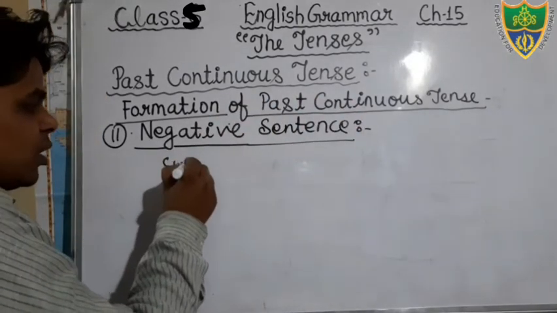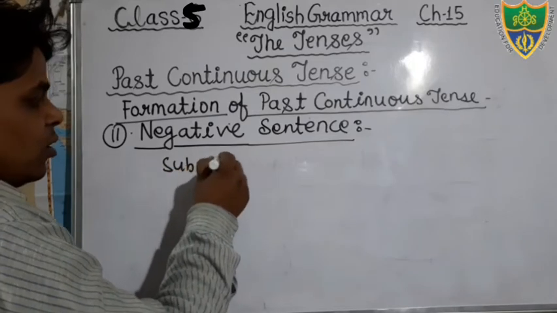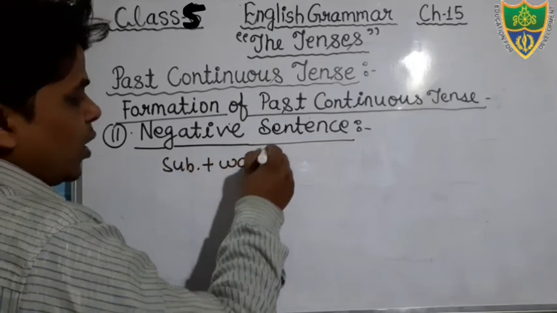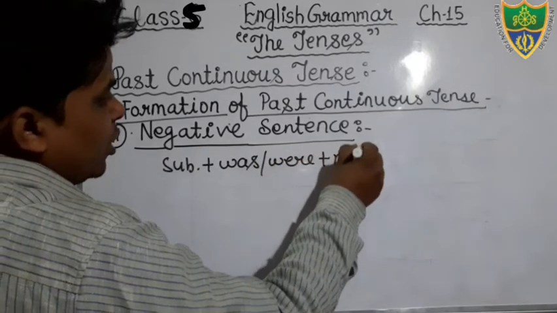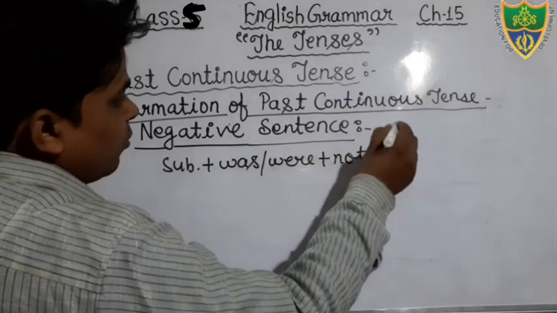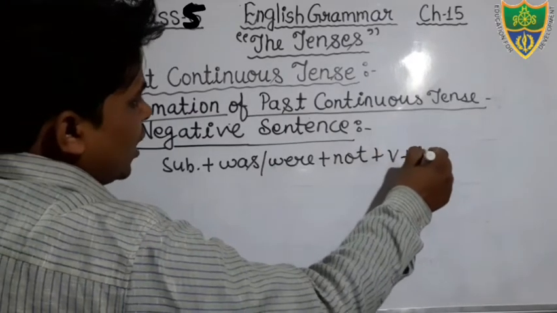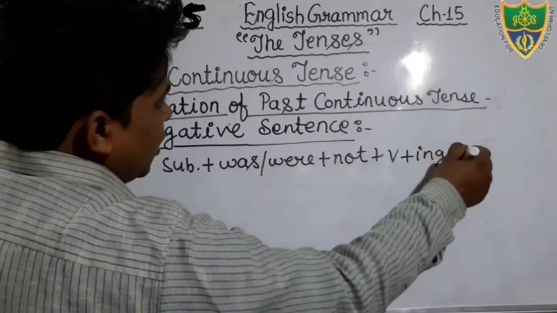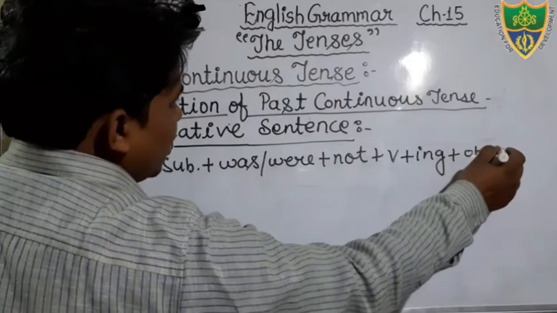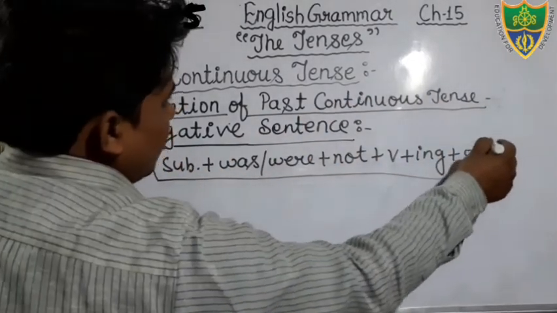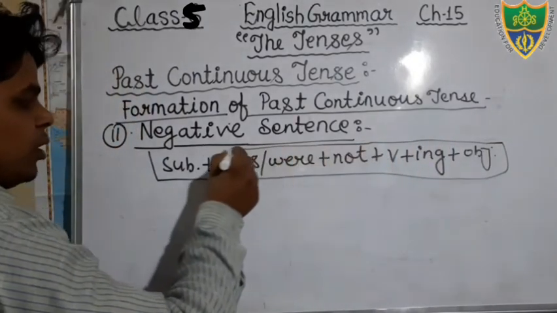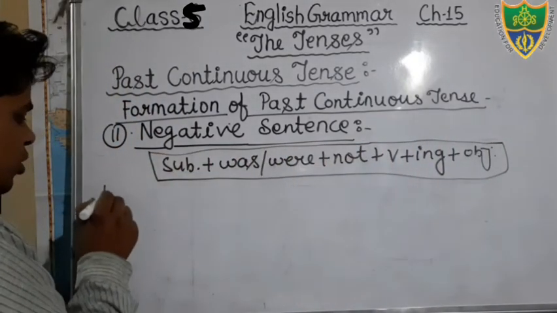There will be subject, okay, and then the helping verb was and were according to the subject, then the negative word not will be there, then after that the verb will be there, in the verb we will add ing, and if an object is there we will add the object, if there is no object we will not add an object, okay. Then after, at the end of the sentence we will use full stop, okay. So this is your structure.